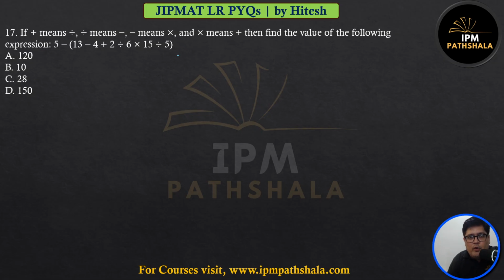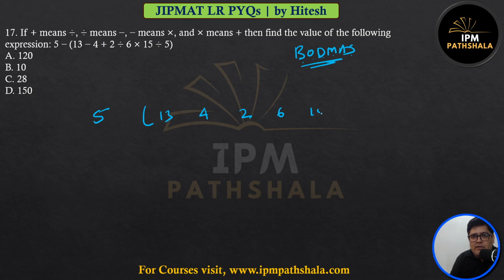This is called coding decoding, and also the BODMAS rule is needed: Bracket, Division, Multiplication, Addition, and Subtraction. So in such a question, what you should do is don't copy the whole equation. You simply copy the numbers: 5, bracket, 13, 4, 2, 6, 15, 5. Don't copy the symbols, this equation is wrong. Minus means multiply. Plus means divide.